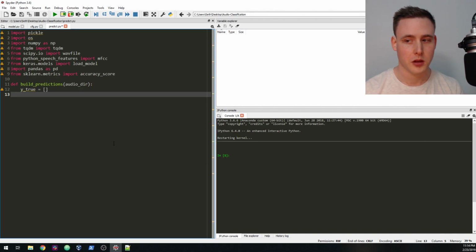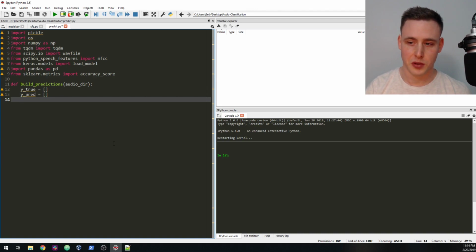I'm going to be making predictions on all of the training data that we already trained on, but obviously we wouldn't normally have the true labels. But I want to show you guys how to create an accuracy metric if you wanted to do something like that. So we'll also build y_predict, which will be all the predictions from the neural network.